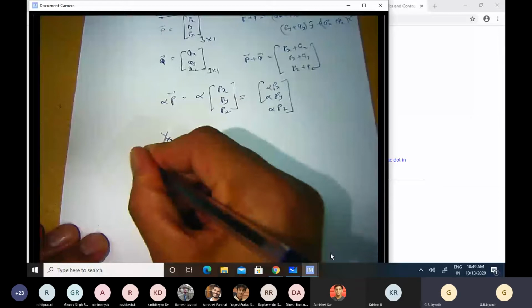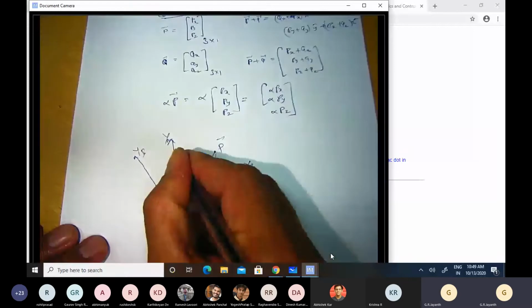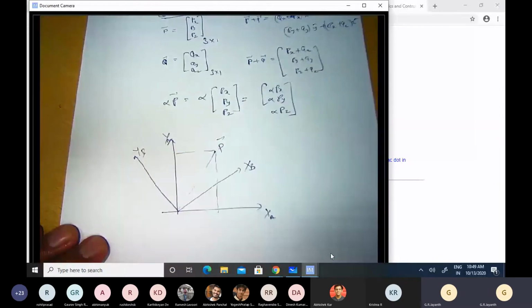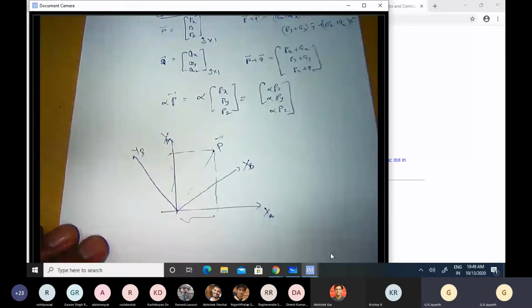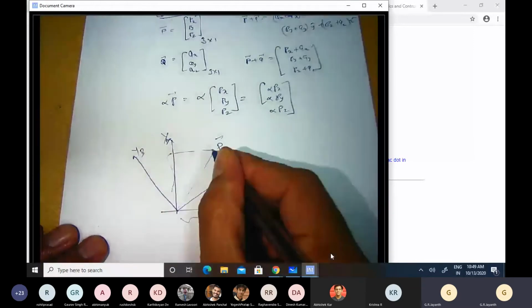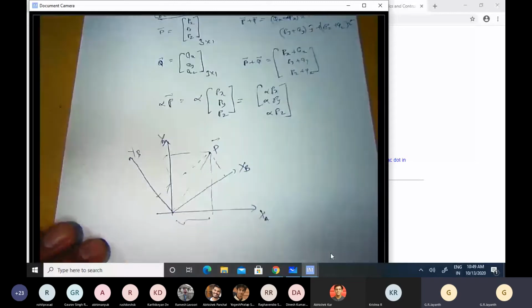And here is a point P in space. I can resolve this point P into its x and y components in the A frame, which will be this one and that one. Or its x and y components in the B frame. So I have to project this vector along the x and y axes to get its x and y components in the B frame.